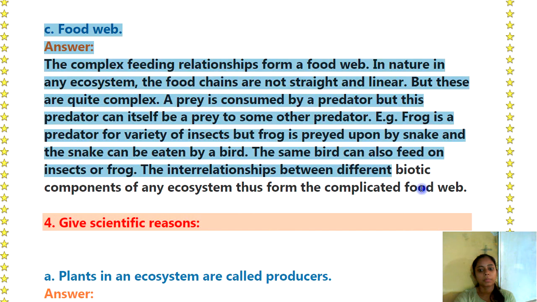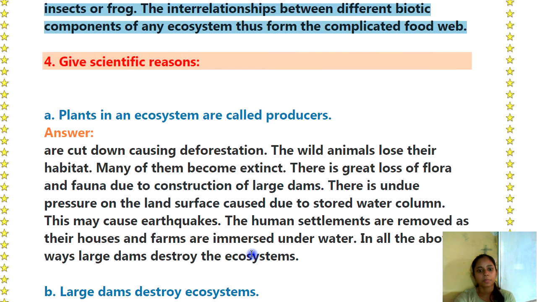Then C is food web. The complex feeding relationships form a food web. In nature, in any ecosystem, the food chains are not straight and linear, but quite complex. A prey is consumed by a predator, but this predator can itself be a prey to some other predator. Example: a frog is a predator for a variety of insects, but the frog is preyed upon by a snake and the snake can be eaten by a bird. The same bird can also feed on the insects or a frog. The interrelationships between the different biotic components of any ecosystem thus form the complicated food web.